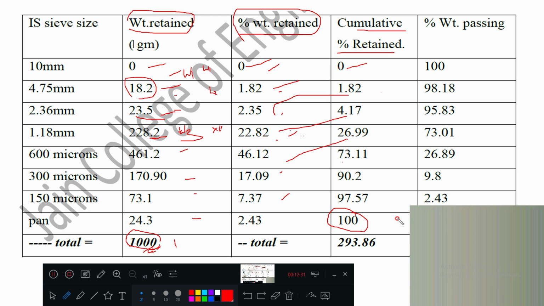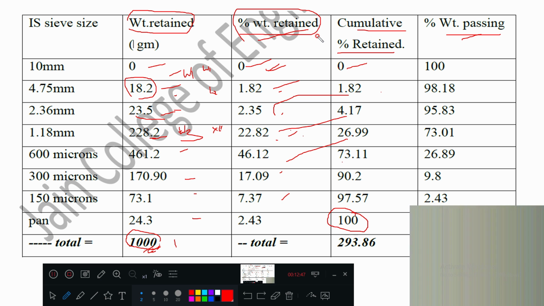So how do you get percentage passing? 100 minus this. This is percentage retained, this is percentage passing. If you add both, you get 100.